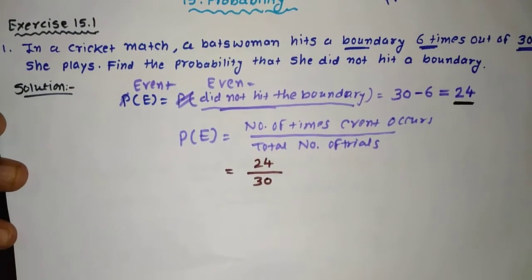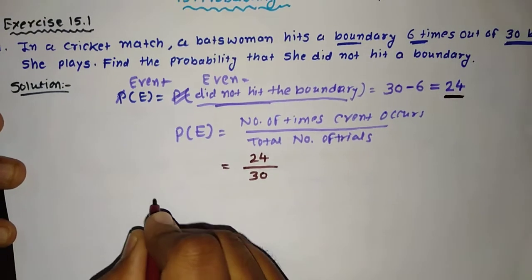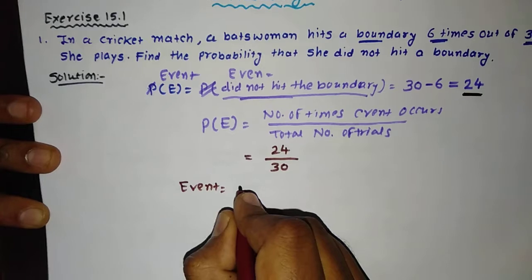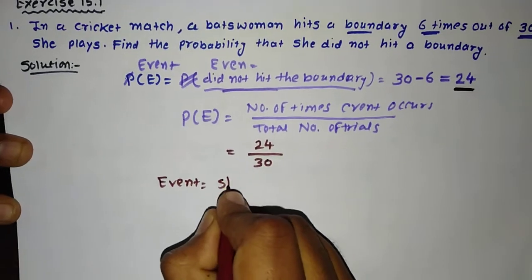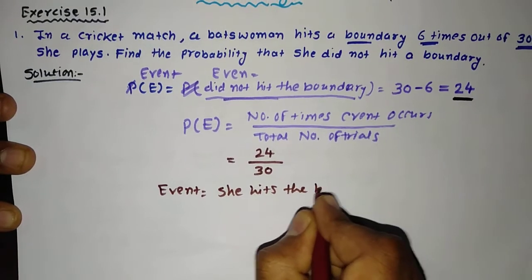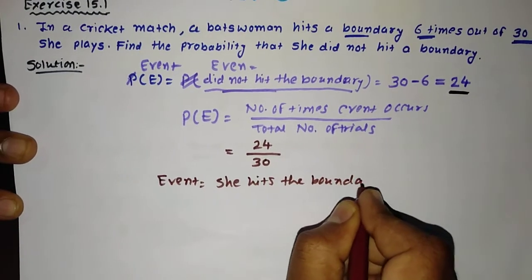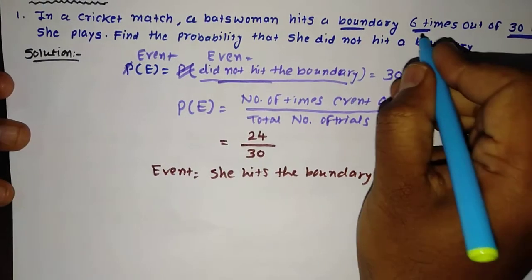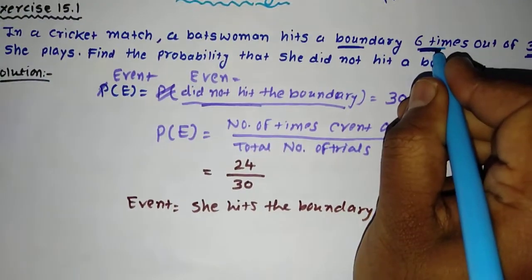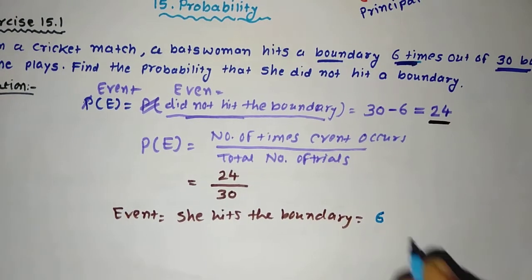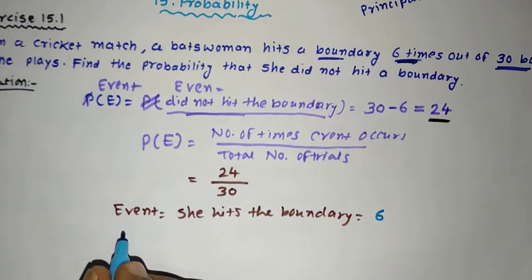You can find it the other way also. If I say the event is that she hits the boundary, how many times does she hit the boundary? That is 6 times, as given in the question. I will write she hits the boundary, that is equal to 6. So this is considered as an event.